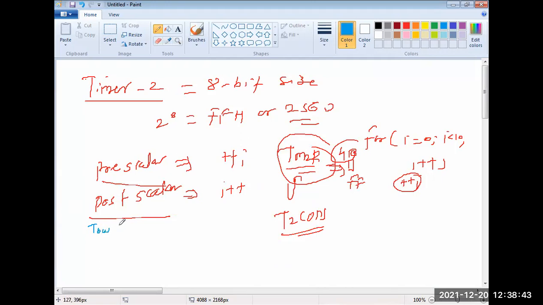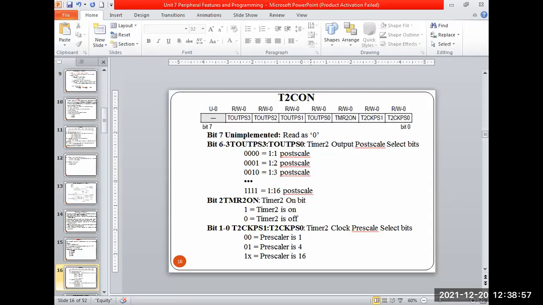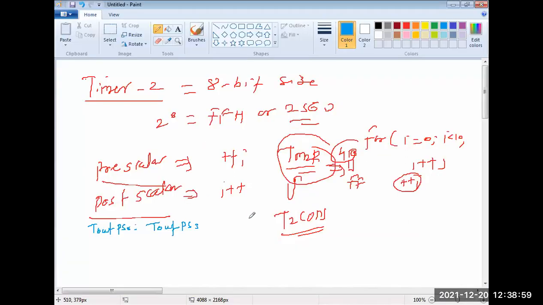They are called TOUTPS0 to TOUTPS3, from bit number 3 to 6. So these 4 bits are there. Now if you observe these 4 bits, based on the values from 0000 to a maximum of 1111, I can select the post scalar factors in case of the timer 2 operation.